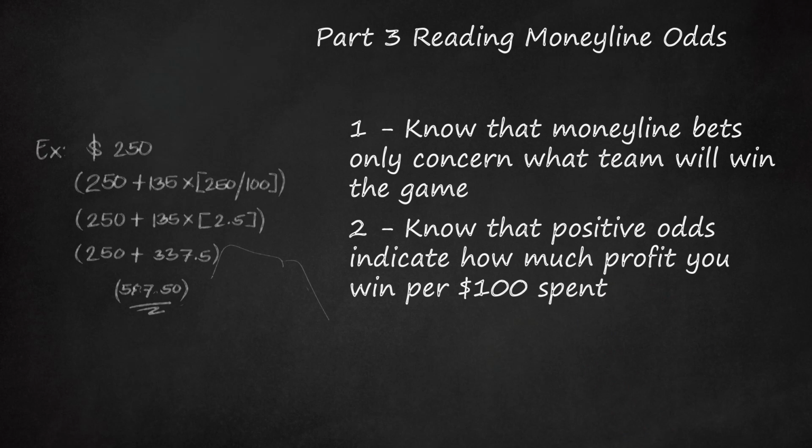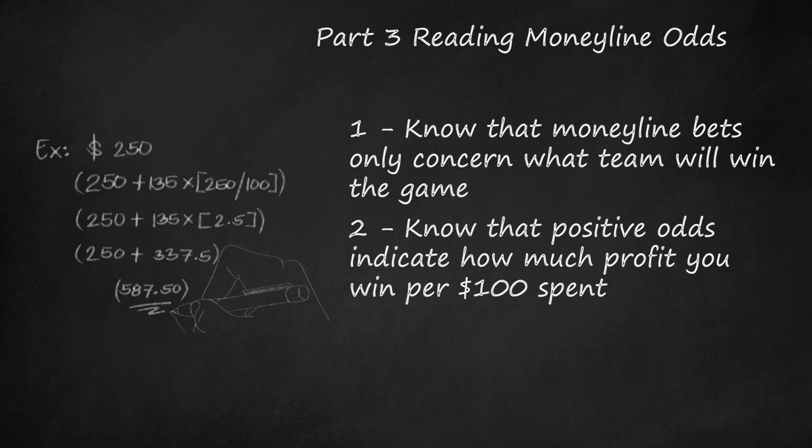You also get the money you bet back. So when you bet $100 on the Seahawks, who are valued at plus 135, then you make $235 if they win. If you bet $200, you will make twice as much profit. To calculate how much profit you make per dollar spent, divide the amount you are going to spend by 100.